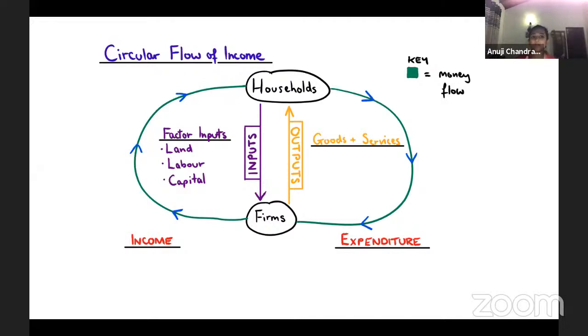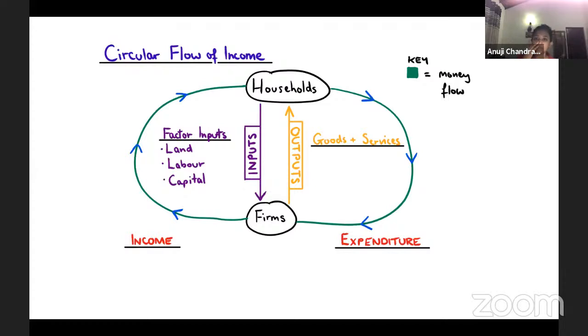Okay. So I would like to start by explaining the circular flow of income. I'm quite sure you're familiar with this because we have been doing this model from, I think, lesson number 1.